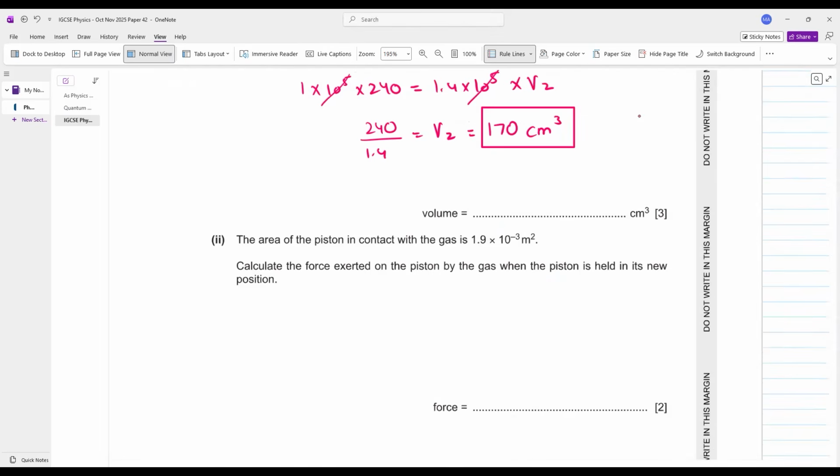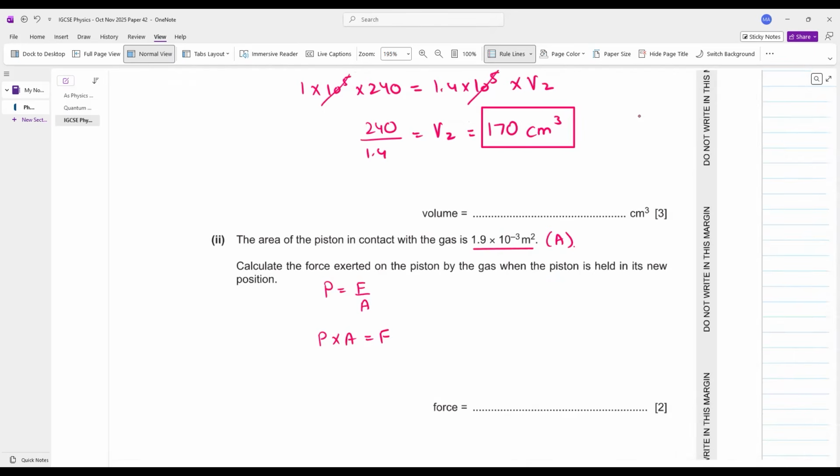The area of the piston is this. Calculate the force exerted on the piston by the gas when the piston is held in its new position. You have to calculate the force. Pressure is equal to force divided by area. Pressure into area is equal to your force.